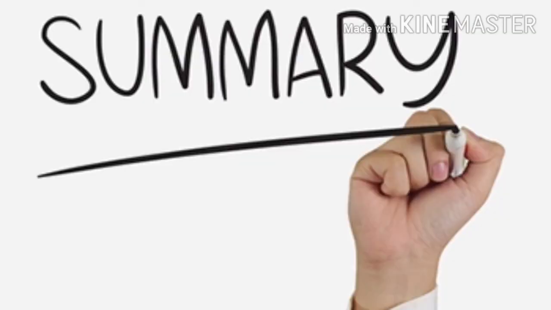Now it's time to end today's session. In this video we learned some essential concepts regarding excess demand and deficient demand, that is, full employment and underemployment equilibrium, voluntary and involuntary unemployment, and full employment and natural unemployment. Hope you understood the difference between each and every type of unemployment. If you have any doubts, you can clarify with me.